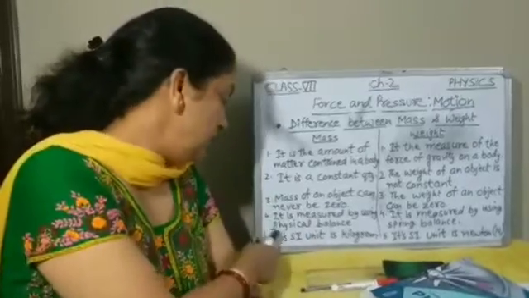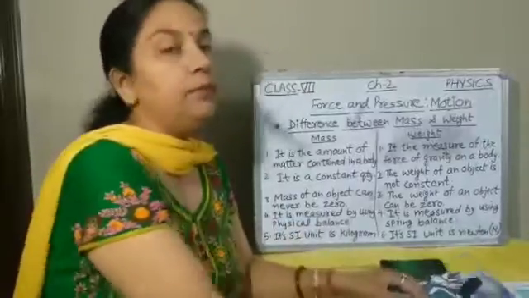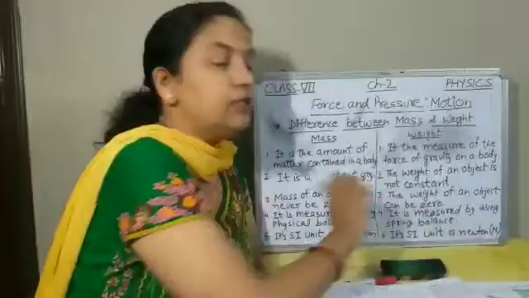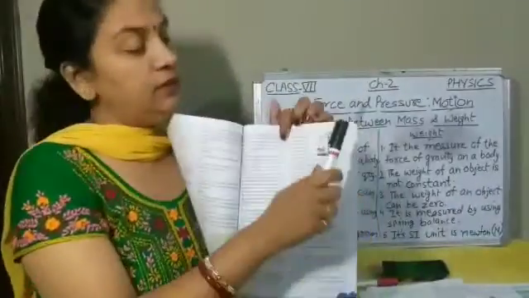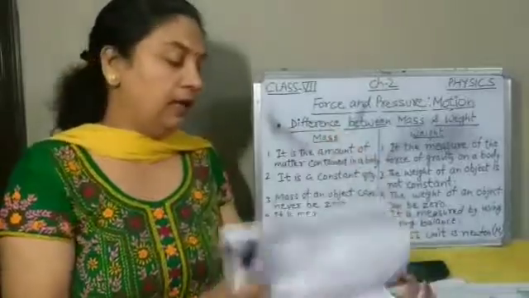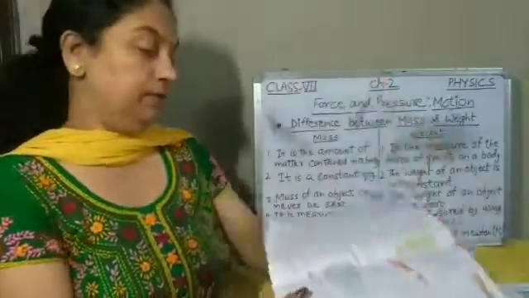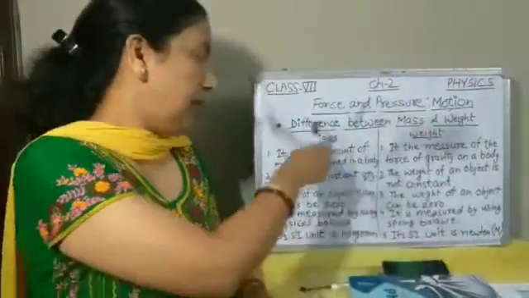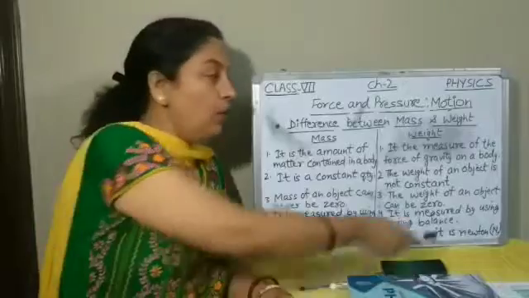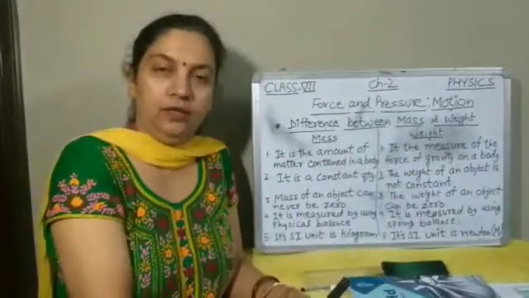Now the next one: mass is measured by using a physical balance, while weight is measured by using a spring balance. This is a physical balance used to measure the mass, and this is a spring balance used to measure the weight. Now the last one: the SI unit of mass is kilogram, while the SI unit of weight is Newton.